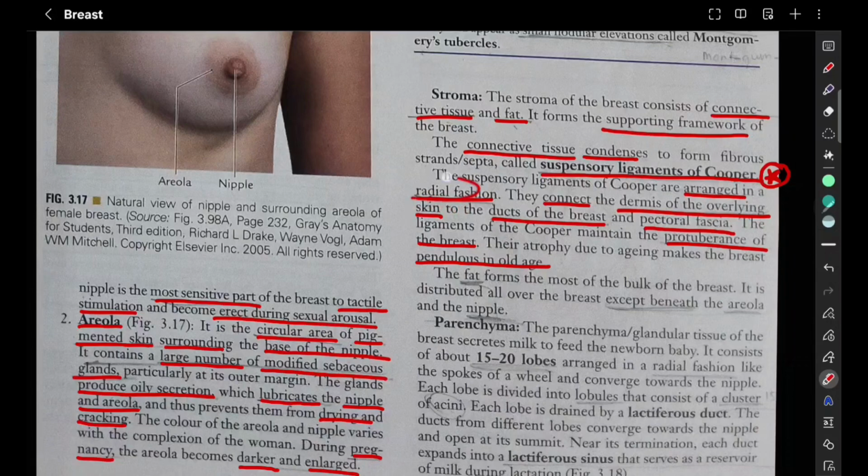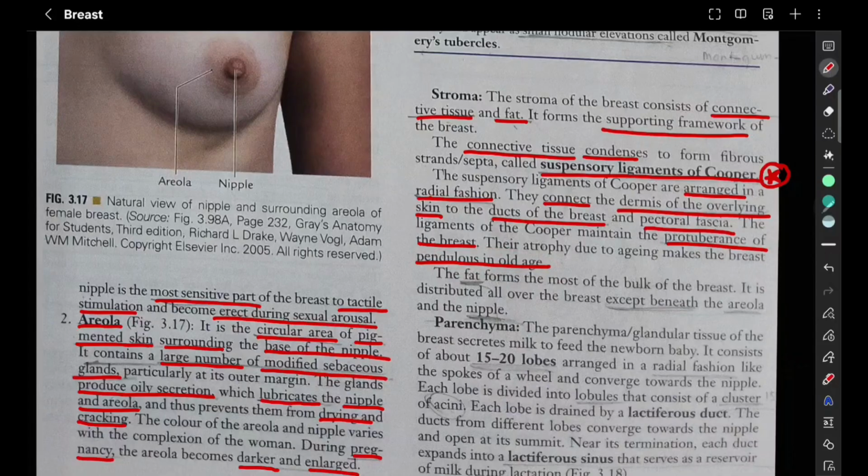These suspensory ligaments of Cooper are arranged in a radial fashion, and what is their function? They are going to connect the dermis of the overlying skin to the duct of the breast, so that they are holding the breast and giving some protuberance to the breast. So during aging, what happens? There is atrophy: these suspensory ligaments of Cooper start to get atrophied and degenerated, so that the stiff supporting framework is lost, and during old age the breast becomes pendulous.